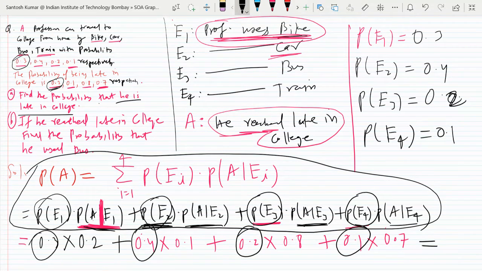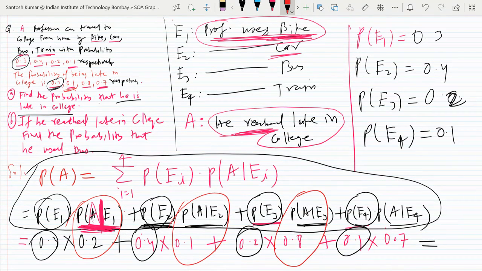Now A given E1 means the probability of A, which here is being late, given E1. E1 means uses bike. So what is the chance of being late when they use bike? It is given here. 0.2 is the probability of being late by bike. 0.1 is the probability of being late when he uses car.